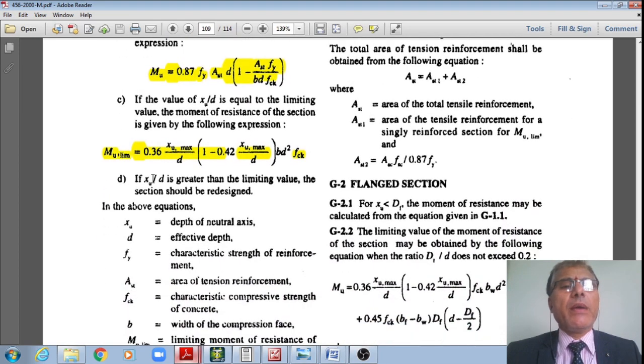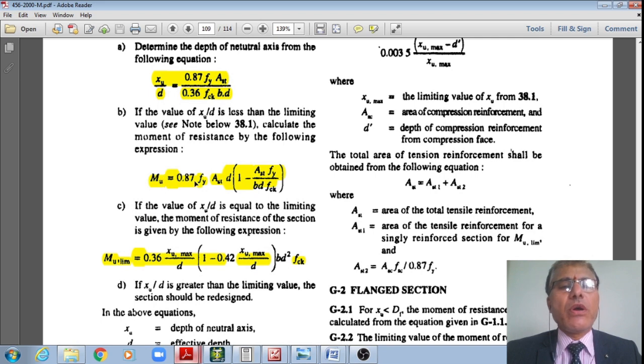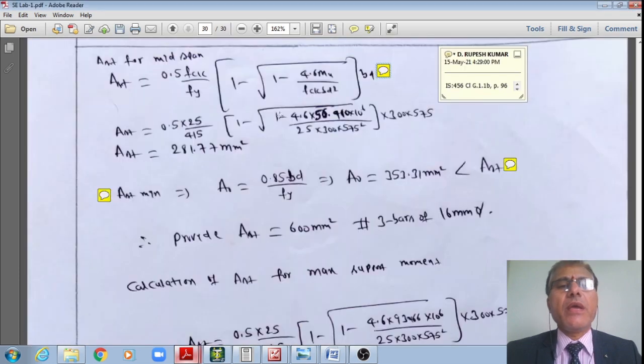Moment of resistance. And Mu,lim is equal to 0.36 xu,max/d, 1 minus 0.42 xu,max/d, b d squared fck. Using this, just now you have got this coefficient: Mu,lim is equal to 0.138 multiplied by fck b d squared. That you have now observed. However, using this, Mu is equal to 0.87 fy Ast multiplied by this. Multiplying this, I get a quadratic equation in terms of Ast, solving which the unknown value, the area of steel at that section, can be obtained. That is what we need to do.